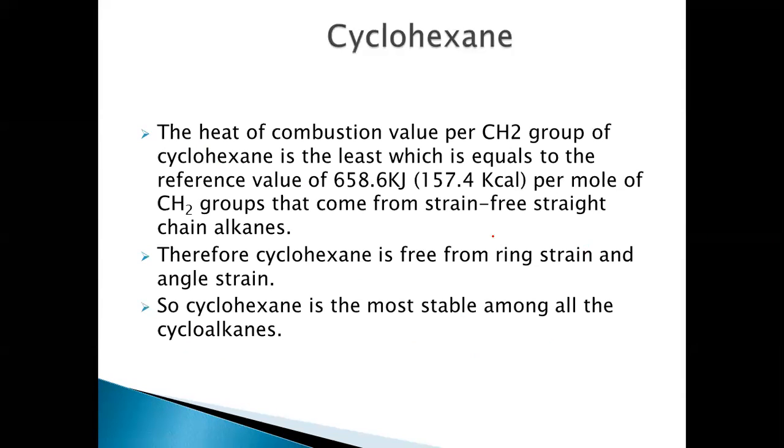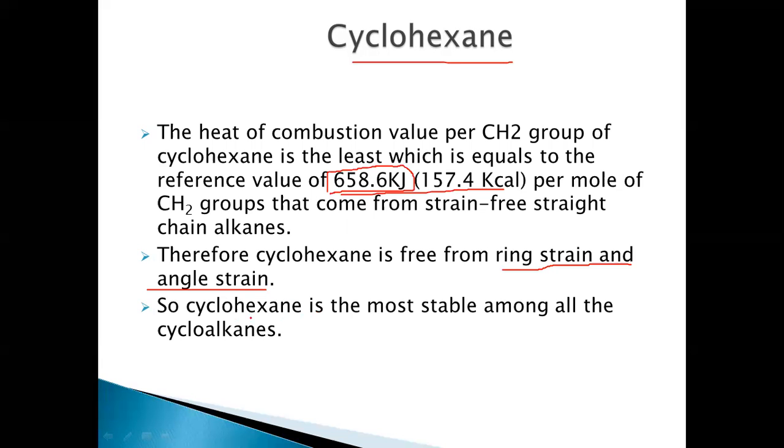For example, when you take cyclohexane here, I've already said this, the heat of combustion value here for cyclohexane is 658.6 kilojoules per mole. I said this is for an unstrained long chain molecule. So there is zero strain in this molecule. That means it is free from ring strain, or any other strain, angle strain or torsional strain or whatever.